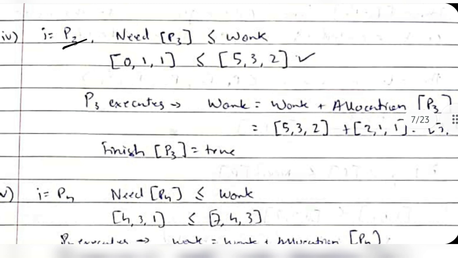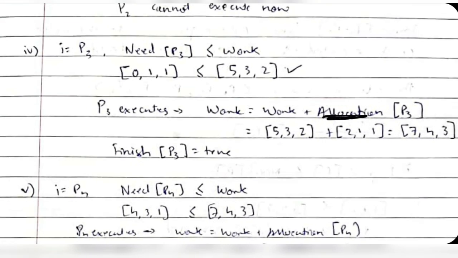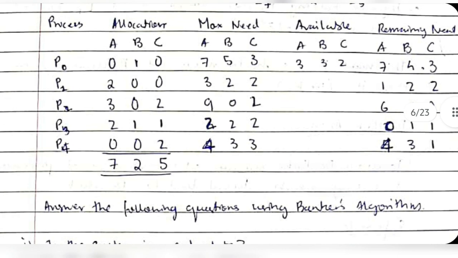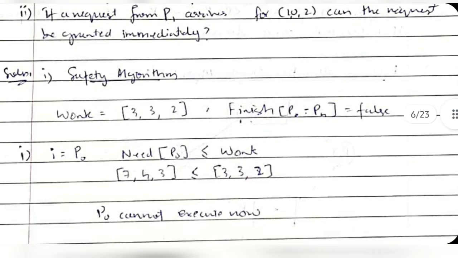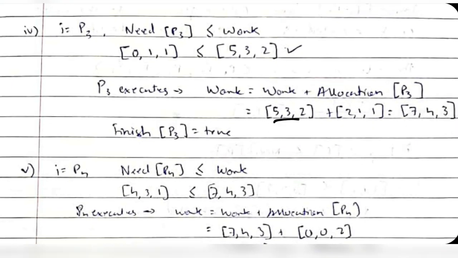Next one is P3. What is the need of P3? Looking at the table, I get the need of P3 as 011. Is it possible for me to execute with the available resources? Yes, it is possible. So I will execute this one, and then I will add the allocated resources of P3 to the available resources. The allocated resources of P3 are 211. I'll add 211 to the available resources I have, and then the total number of resources which can be used is 743.